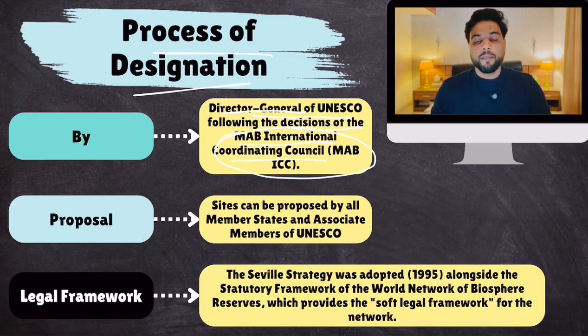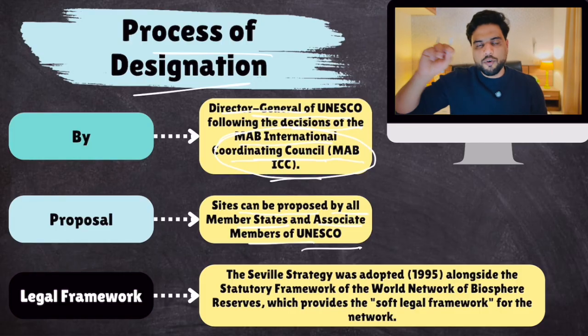But MAB ICC receives proposals from individual countries. Sites can be proposed by all member states or associate members of UNESCO. So for example, India will propose that Nanda Devi National Park should be designated as a biosphere reserve. It will send a proposal to MAB ICC. MAB ICC will check it, see whether it fulfills all the criteria, and then advise the DG.